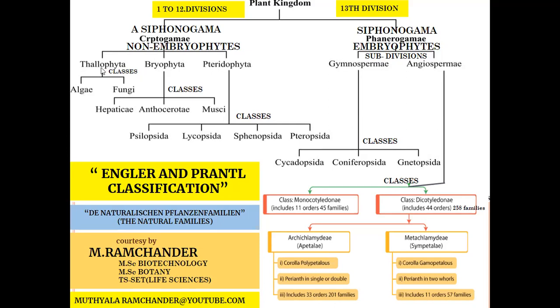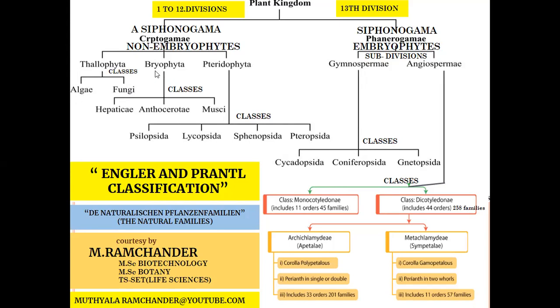An important point: in Thallophyta, algae are well developed only in aquatic regions, and fungi develop on moist substances. Thallophyta is the primitive group of the plant kingdom. From Thallophyta, bryophytes developed. So bryophytes are the first land plants, but they don't have vascular bundles. So they are called first land plants, but they don't have a vascular tissue system.